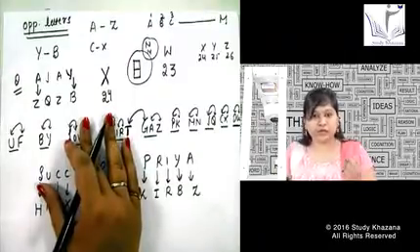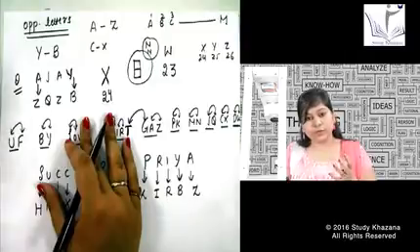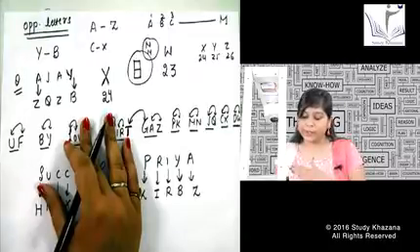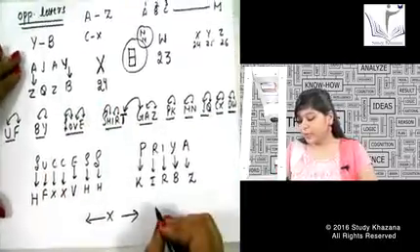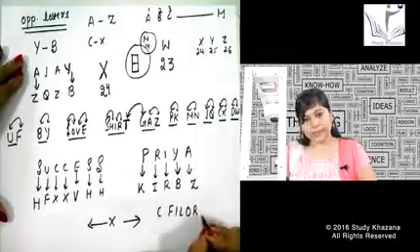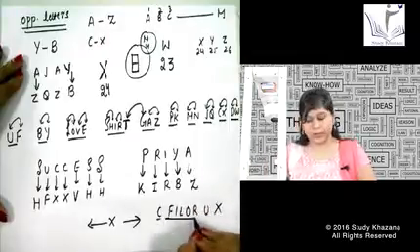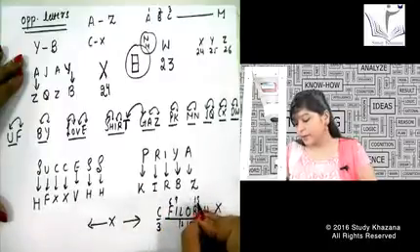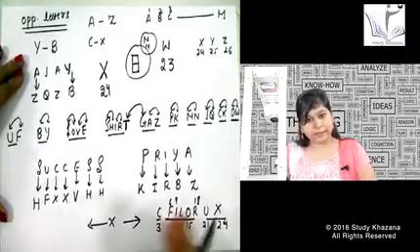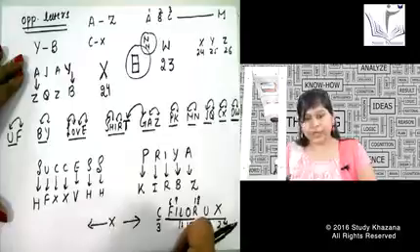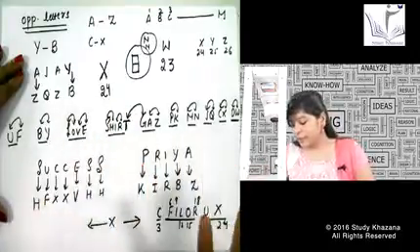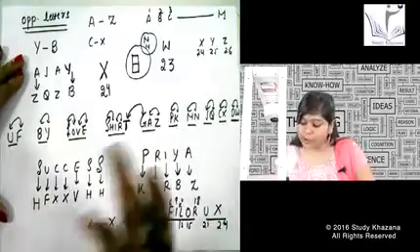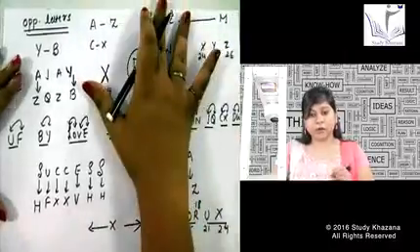Suppose the letter is K or G. We will find these letters from the alphabet series or from the pattern, that is C filler UX. You remember we have written it like this, and this is nothing but the table of 3. So I know this is 3, this is 6, this is 9, this is 12, this is 15, 18, 21 and 24. So all the other alphabets I get directly from here. If at least 2 or 3 letters are left, we can get them easily, like K I can get before L, K will be 11. So I can easily get all the patterns, and I have discussed all the patterns with you.